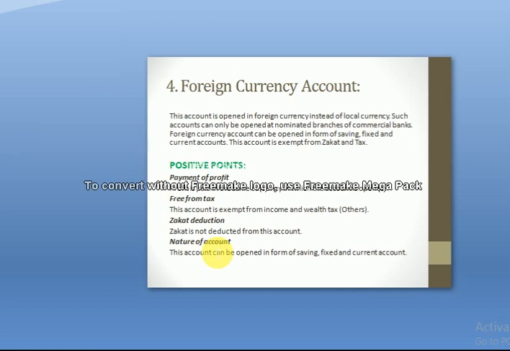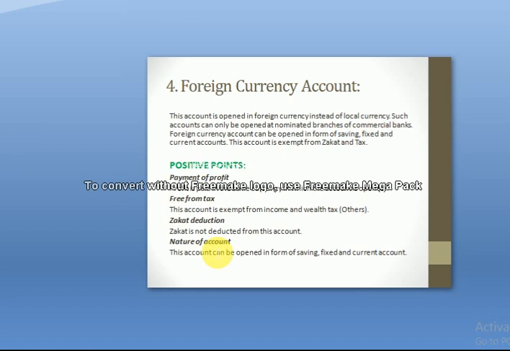All banks do not provide this facility. Specified banks at specified branches provide this facility. So a foreign currency account can be opened in the form of a saving account, a fixed deposit account, and similarly a current account as well.